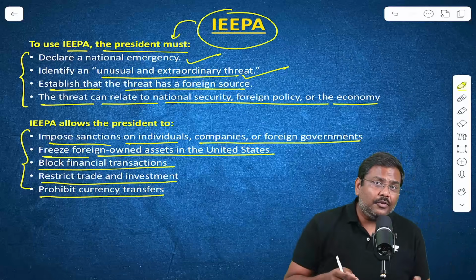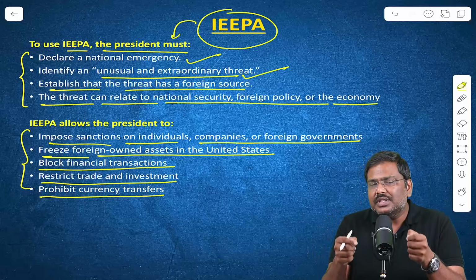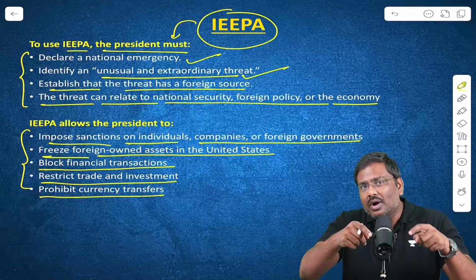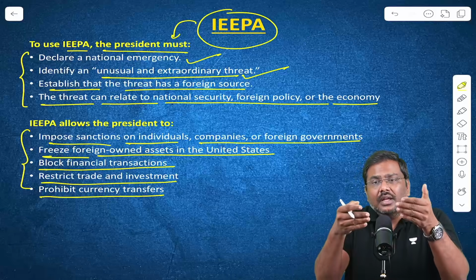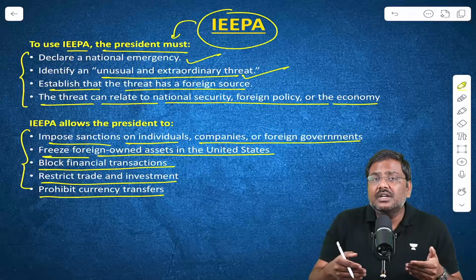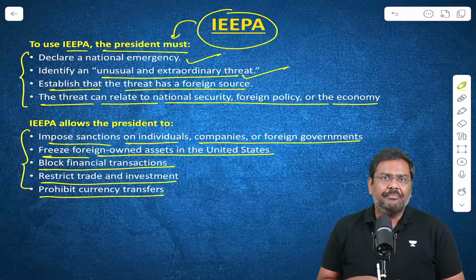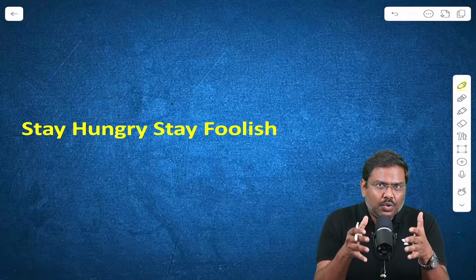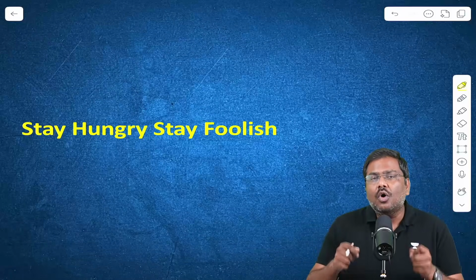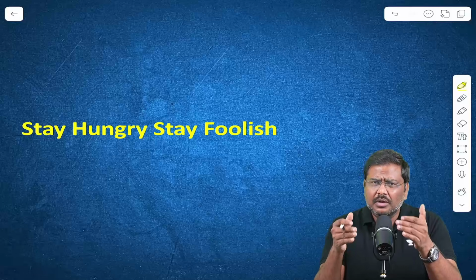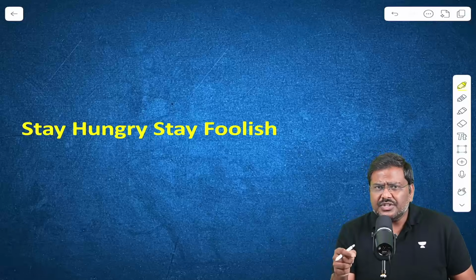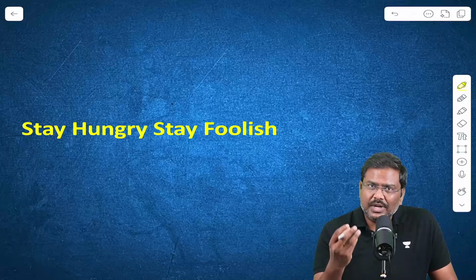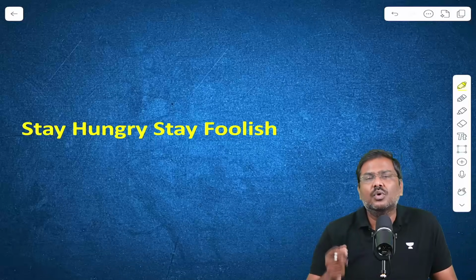So please be very careful. Although the IEEPA provisions have been used to impose reciprocal tariffs, the powers are not restricted to just trade. There are many powers which are given to the President of USA under IEEPA. So these are the very important points, the concepts associated with the recent Supreme Court order imposing a restriction on the presidential powers of using the IEEPA provisions to impose reciprocal tariffs.